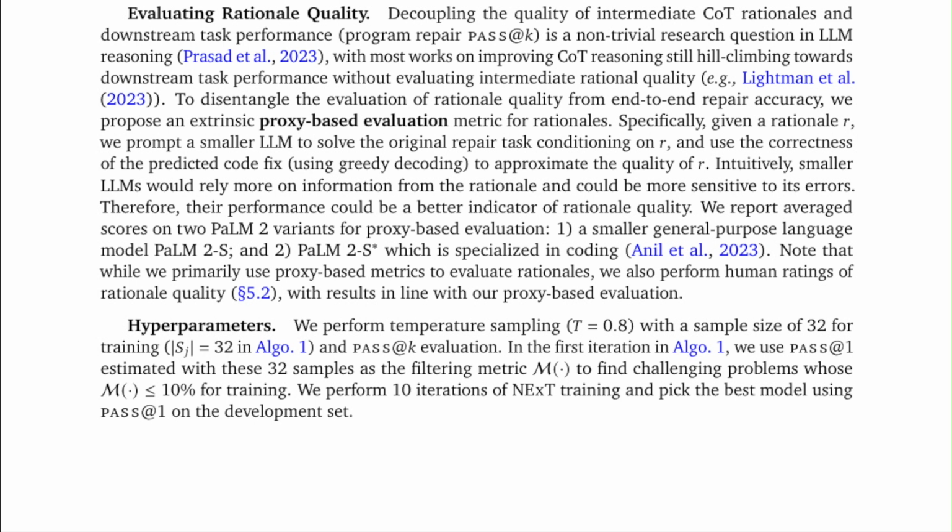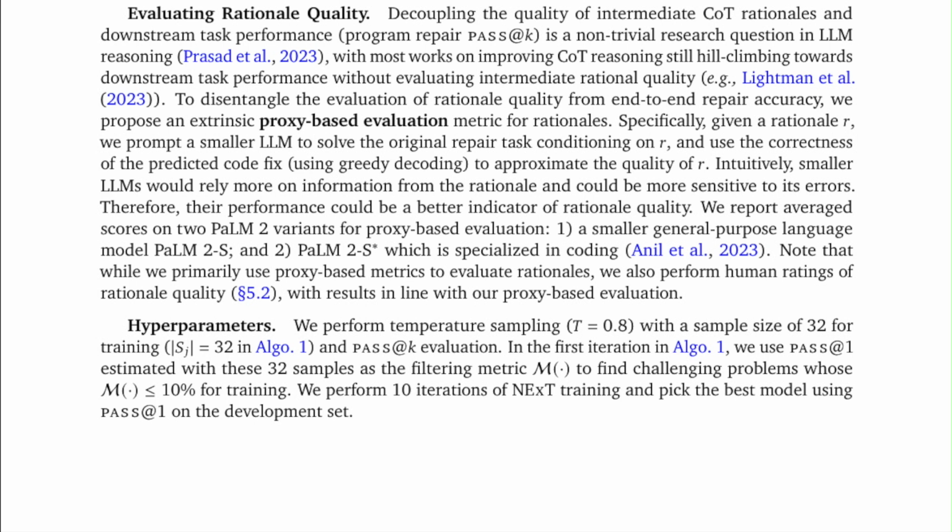Decoupling the quality of intermediate CoT rationales and downstream task performance in program repair is a non-trivial research question in LLM reasoning, with most works on improving CoT reasoning still hill climbing towards downstream task performance without evaluating intermediate rationale quality. To disentangle the evaluation of rationale quality from end-to-end repair accuracy, we propose an extrinsic proxy-based evaluation metric for rationales.